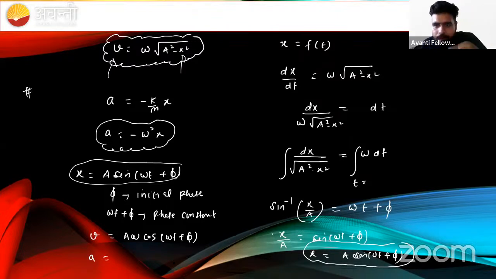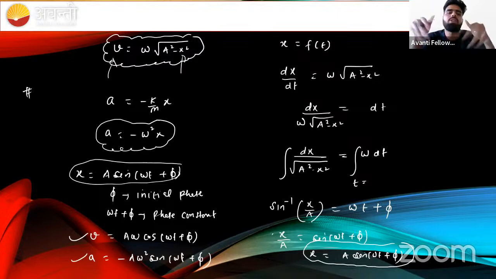What is the differentiation of cos theta? Minus sine theta. Okay, good. So we can say this will become, and omega is constant, so we put it outside, minus a omega square sine omega t plus phi. Okay, sir, so these are the motion parameters in terms of time.